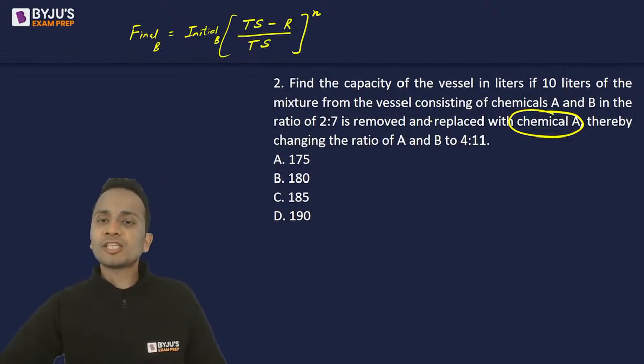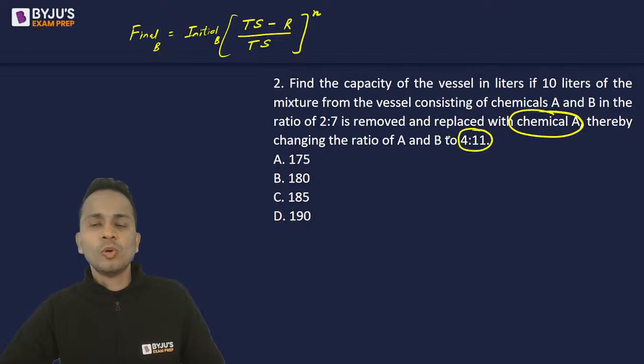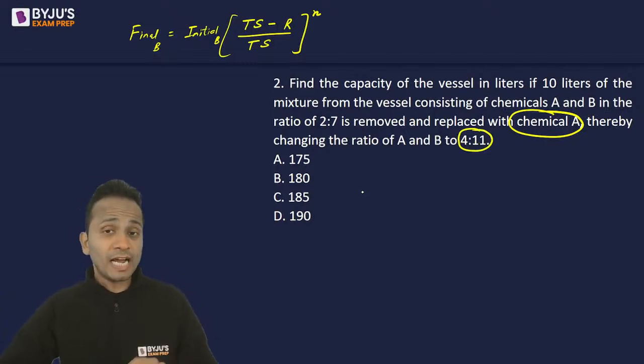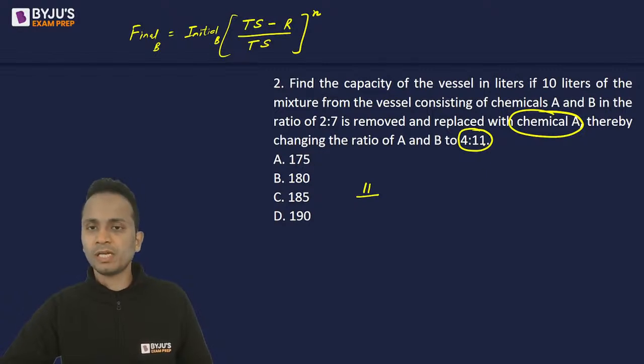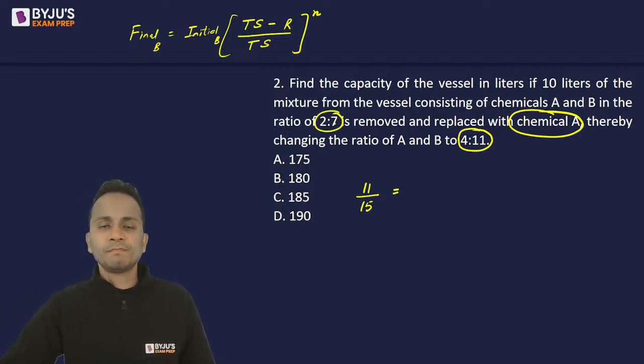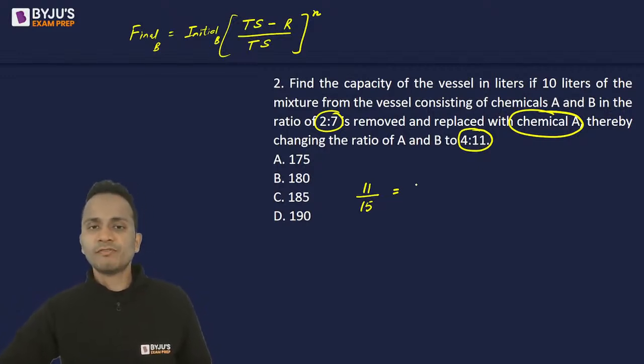Now final fraction of chemical B. So A is to B finally is 4 is to 11. So final fraction of chemical B will be part of B divided by total. So 11 divided by 4 plus 11, that is 15. So 11 upon 15 is equal to initial fraction of B. Now 2 is to 7 is the ratio of A and B. So initial fraction will be part of B divided by 2 plus 7, that is 9.